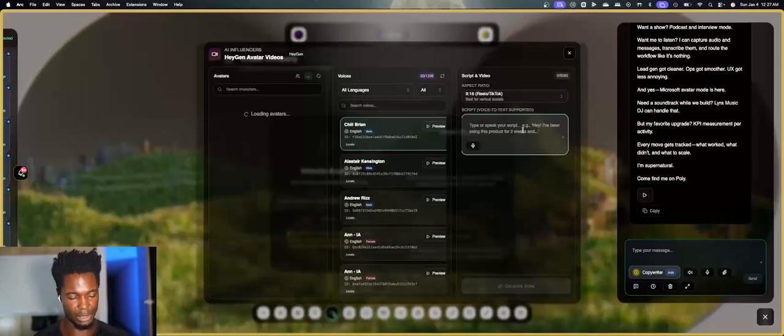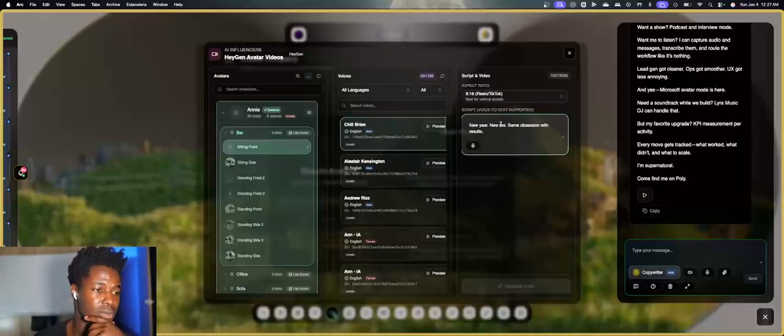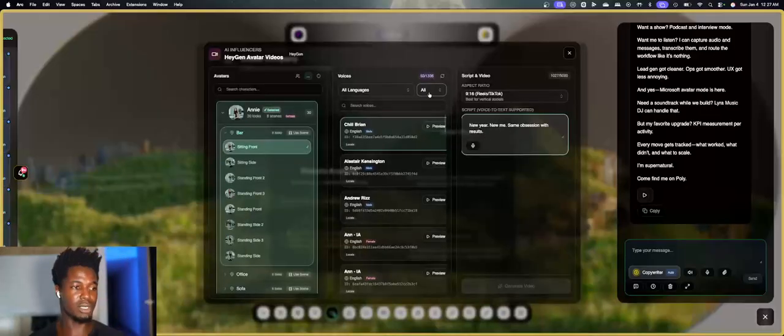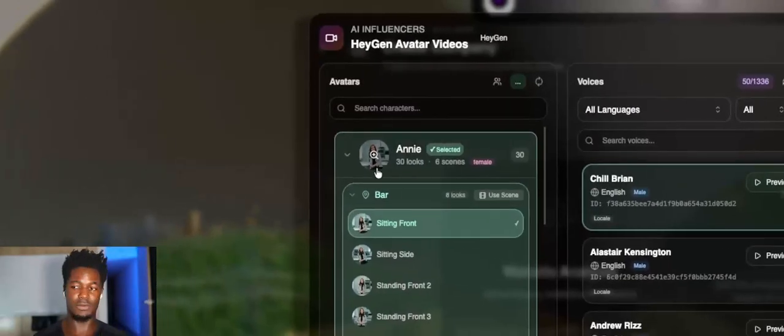You're gonna come in here and paste in your text here, and this is gonna allow us to work on those. So what I really want to do here is focus in on the avatars.